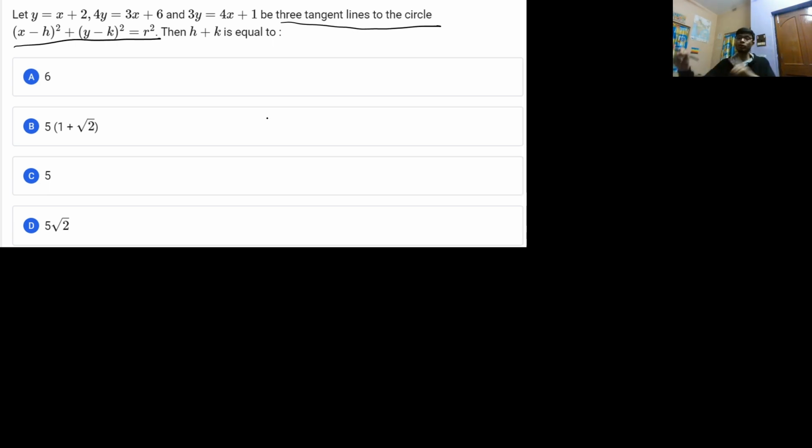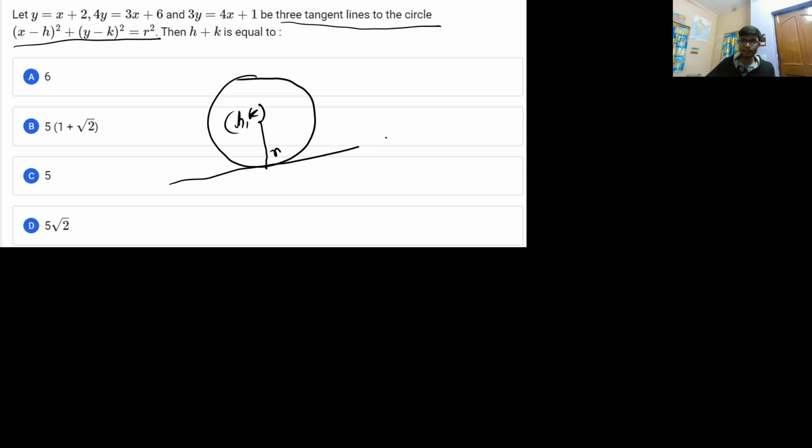This particular concept goes on repeating. It says that there is a circle with center h comma k and radius r. If it is a tangent, the perpendicular distance from the center to this tangent line is equal to r. So for any two of the straight lines, you equate it, and you'll get the values of h and k. If you go on doing so, you'll get the radius value. Now how to solve this particular problem?